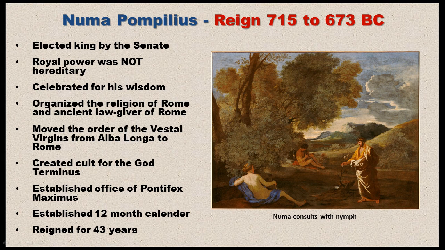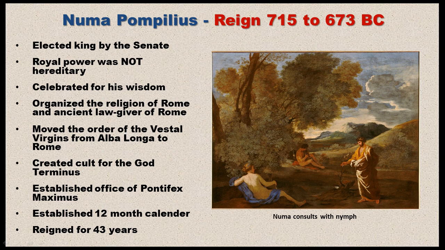Now, in the last video, we talked about how Romulus jointly ruled with a Sabine king called Tatius, and you will remember that he was assassinated. And so he only jointly ruled with Romulus for about 5 years. Now, after Romulus disappeared, there was pressure by the Sabines who were in Rome at this time to appoint a new Sabine king, because they were a little bit unhappy with the fact that their king had only ruled for 5 years. Now, the Romans accepted this only on the condition that they could choose who would become king.